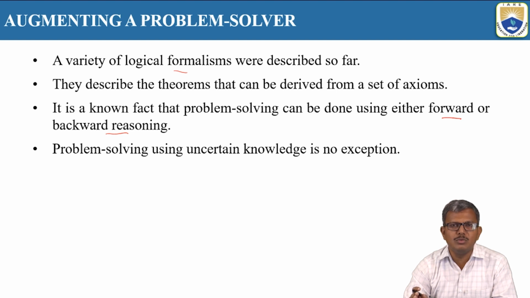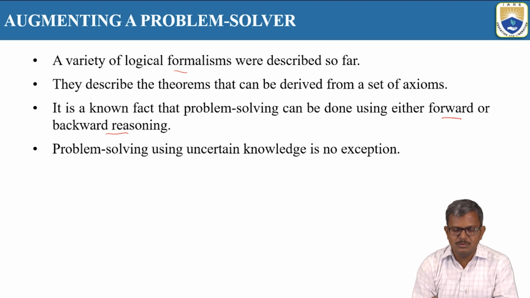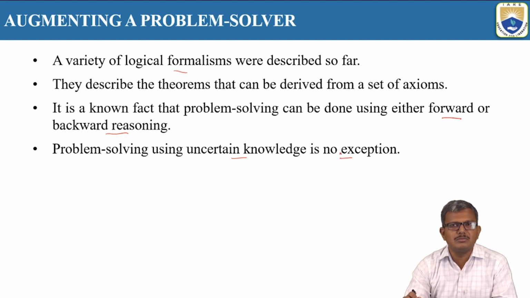The difference between forward reasoning and backward reasoning is that when you use forward reasoning, you are going to have only one goal. But with backward reasoning, the entire process is divided into several sub-goals. In backward reasoning, you keep solving the sub-goals and come to the initial state. In problem solving using uncertain mechanisms, uncertain knowledge is no exception. Definitely we need to make use of uncertain knowledge and prove something.